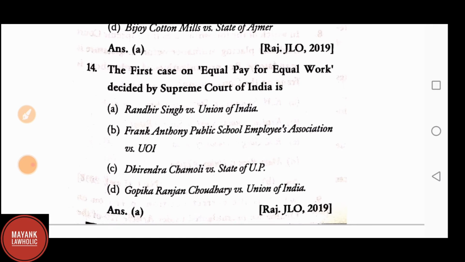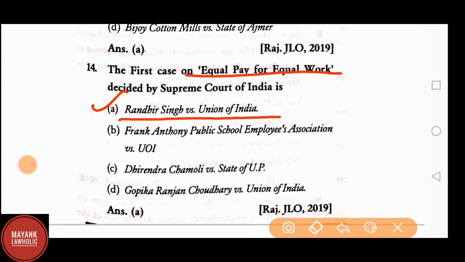Question number 14. The first case on equal pay for equal work decided by the Supreme Court of India is A. Randhir Singh vs. Union of India. B. Frank Anthony Public School Employees Association vs. Union of India. C. Dhirendra Chamoli vs. State of UP. D. Gopika Ranjan Chaudhary vs. Union of India. The answer is A. Randhir Singh vs. Union of India.